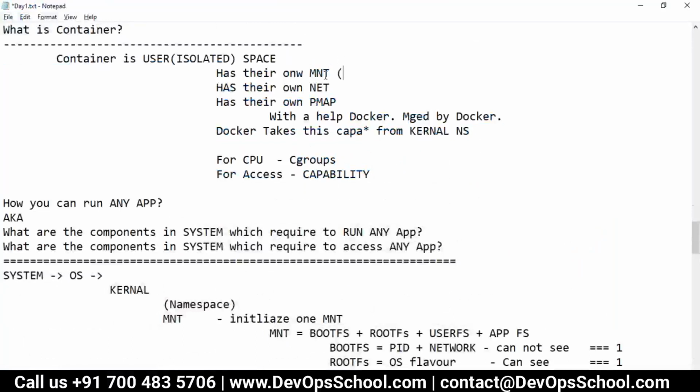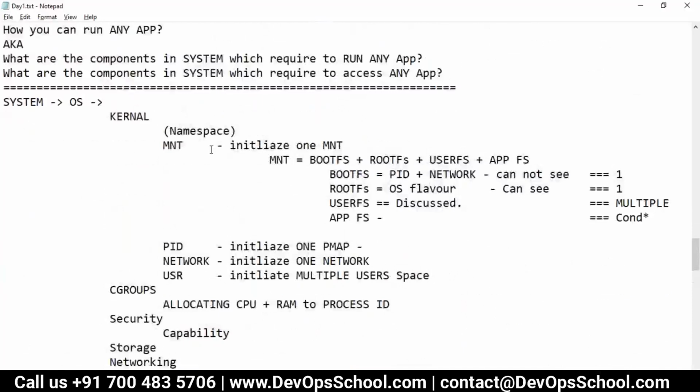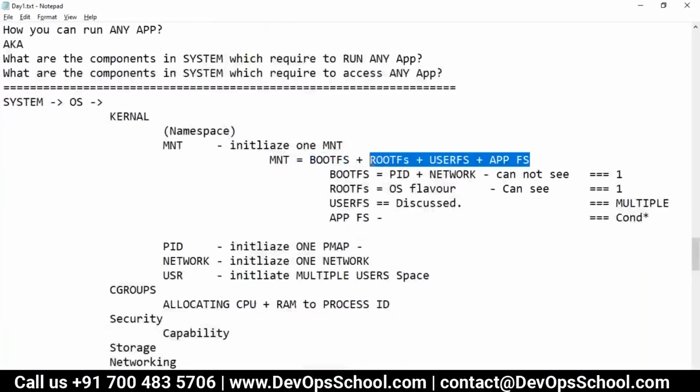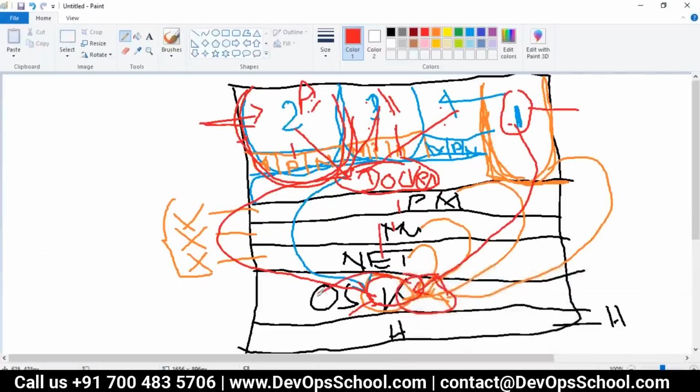Mount means here their own mounts, what you see. I told you very clearly: when I say operating system and when I say mount, that means you get a boot file system, root file system, user file system, application file system. But when I say mount here, you do not get a boot file system. You get only root file system, user file system, application file system. Look at this image once again. See, boot file system is here. You get a root file system like OPT, user file system, and application file system.